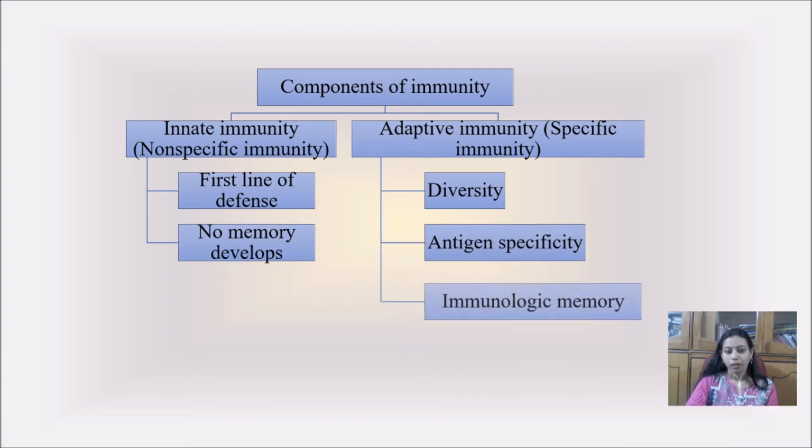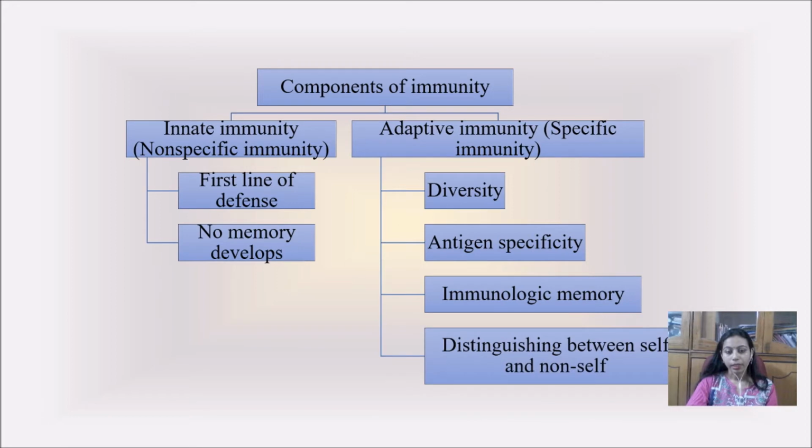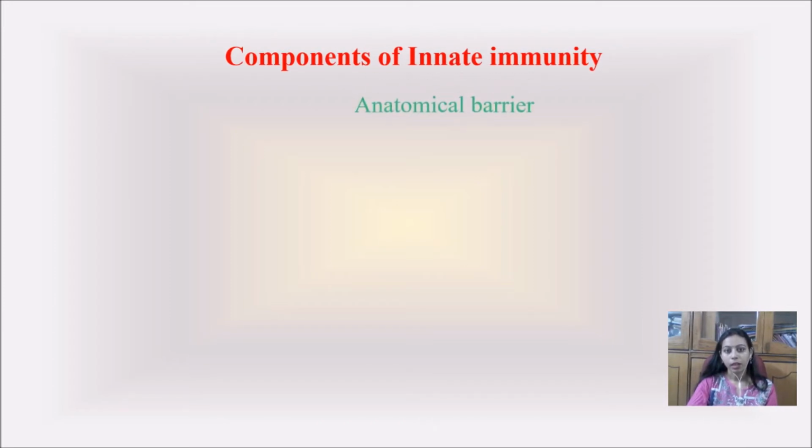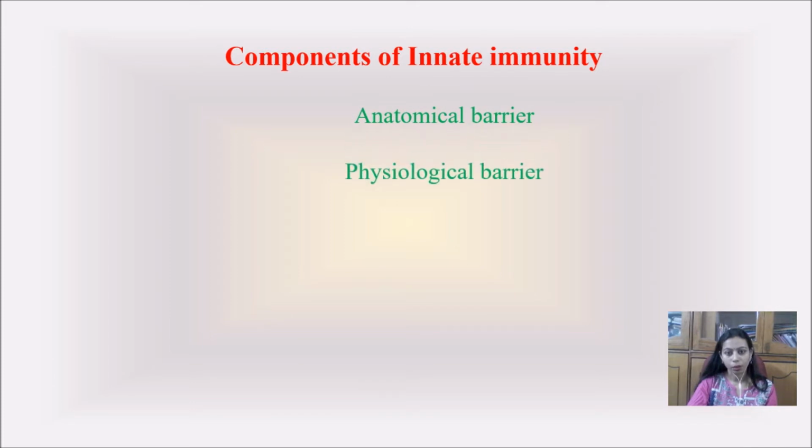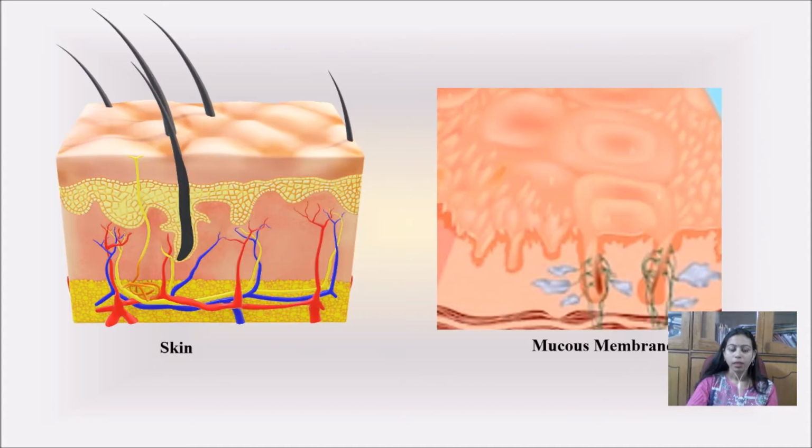Like adaptive immunity, innate immunity is also important because it is the first line of defense, and there are various components of innate immunity, which are the anatomical barrier, physiological barrier, phagocytic barrier and inflammatory barrier. In this section we will be covering only the anatomical barrier. So basically the anatomical barrier includes the skin and mucous membrane.